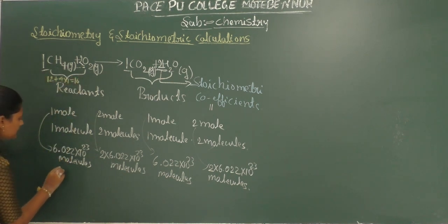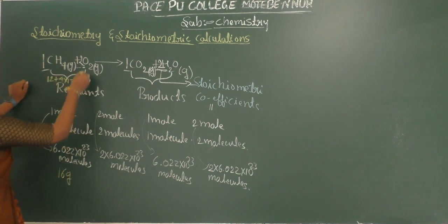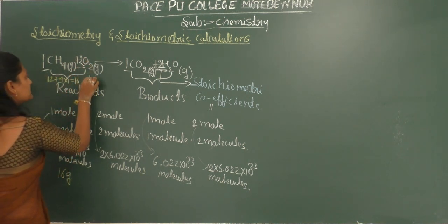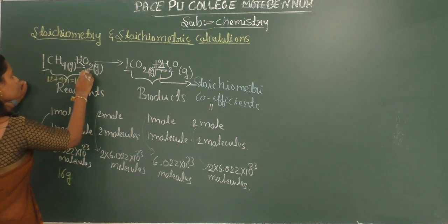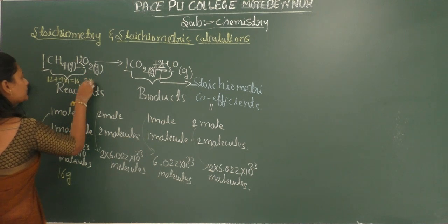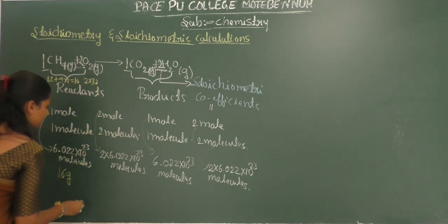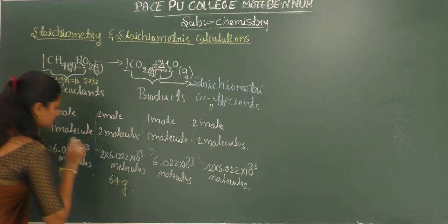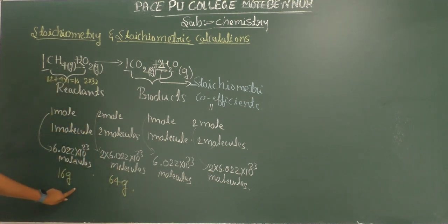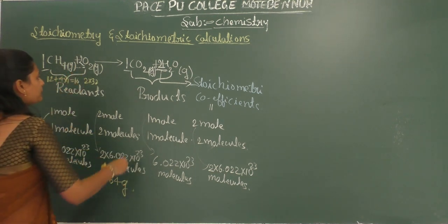So 16 grams of methane reacts with oxygen. The atomic mass of oxygen is 16, so 2 × 16 is 32, and 2 × 32 is 64 grams of oxygen.